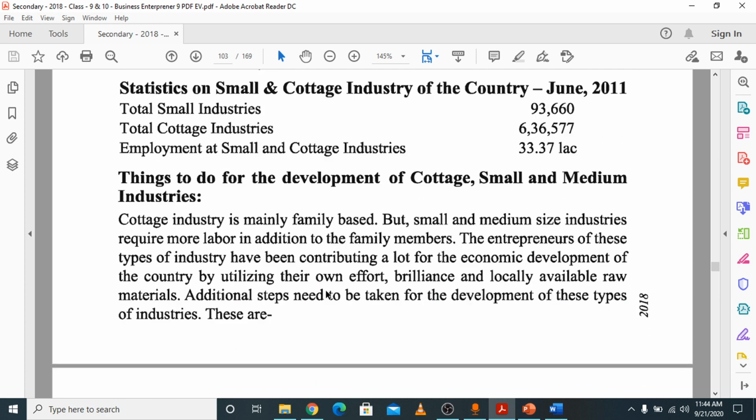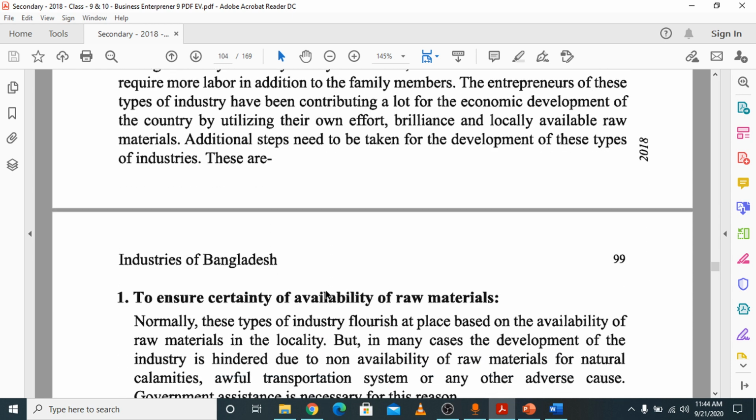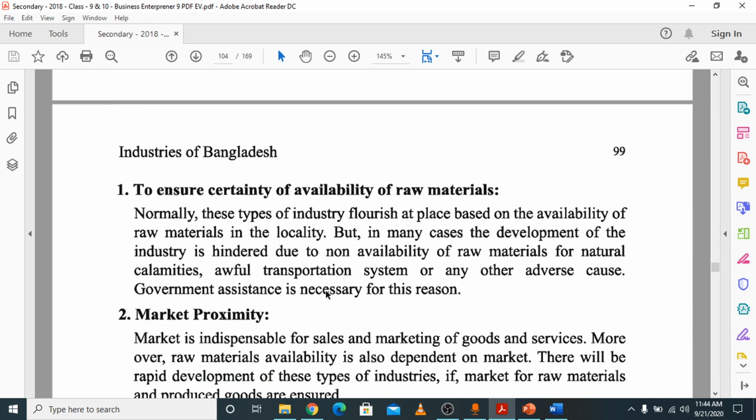Things to do for the development of cottage, small and medium industry. What steps should be taken? First, ensuring the availability of raw materials: flexible distribution of raw materials is a must, so that businessmen can get the raw materials easily.